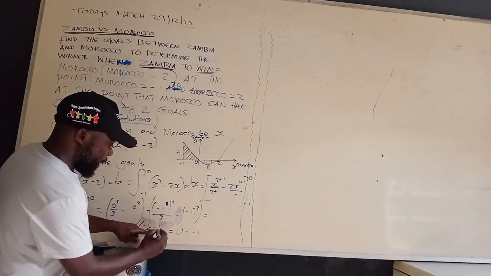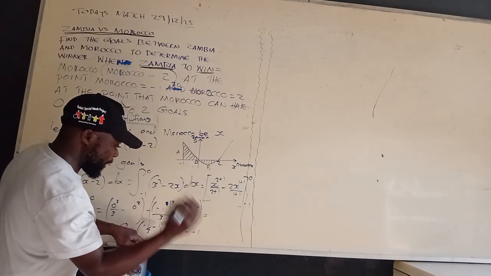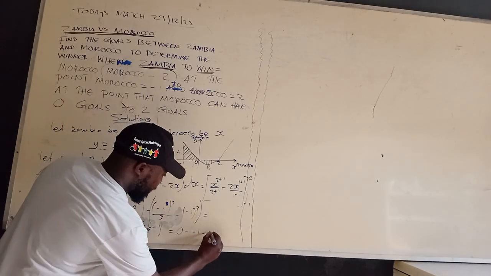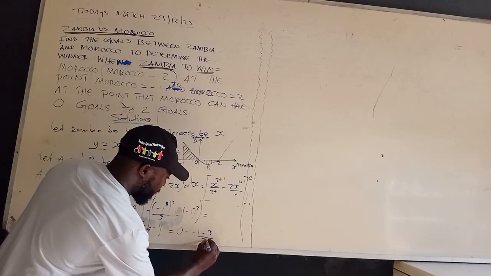Are we together? Then here, there is 1. 1 into 3, that is 3. 3 times 1, that will give us negative what? 3. Are we together? Over 3.